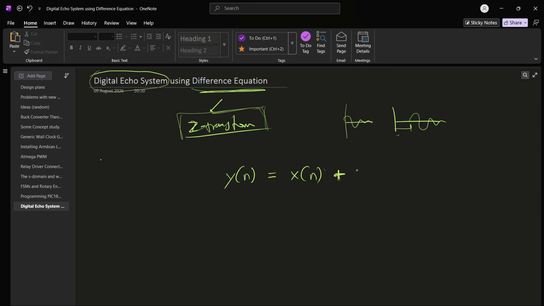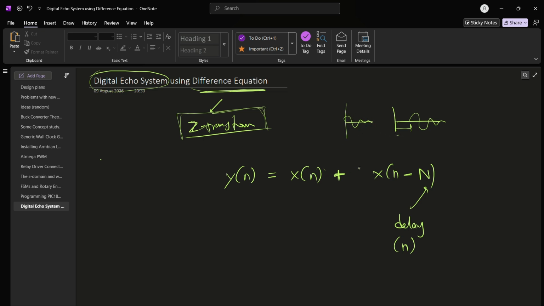So the difference equation thus becomes x of n minus N, where N is the delay, talking about samples. The unit is n. And one more thing is that after a delay, I don't want the full amplitude to come.